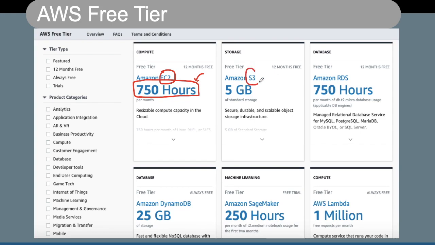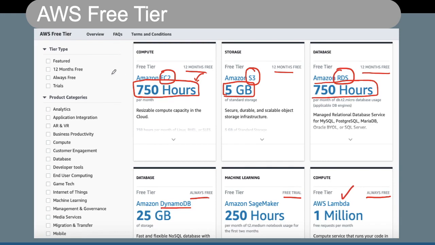S3, which is Simple Storage Service, gives you 5 GB of storage, which is free for 12 months. So here you will see some other information is also mentioned. These services are available for 12 months and these services are available always as free. Amazon SageMaker, which is typically available as a free trial, and Compute, which is AWS Lambda, which is always free. Now Amazon RDS, which is typically the relational database service from AWS, is again free for 750 hours. Amazon DynamoDB, which is a non-relational database, and Amazon SageMaker, which is typically called machine learning.